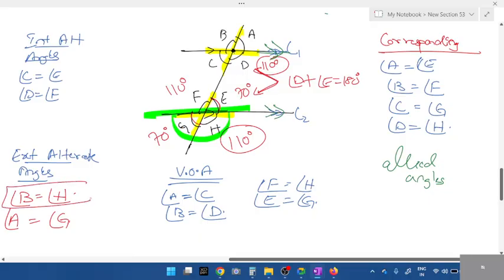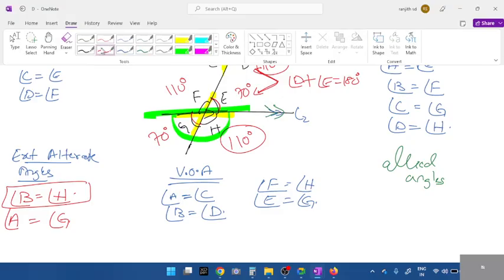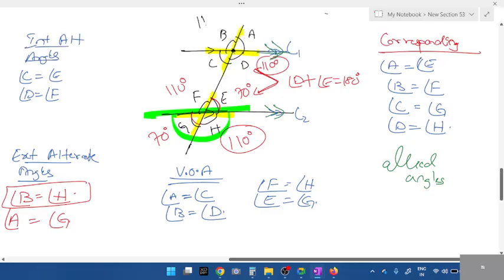Look at this. Angle B is equal to angle H. Exterior alternate angle 110. Or you can even relate angle D with angle B. Vertically opposite. Best is vertically opposite. So give preference for vertically opposite first. Wherever you come across X, alphabet X, vertically opposite, interior alternate, then allied angles. Is this concept clear? Then if angle G is 70, C is also 70.